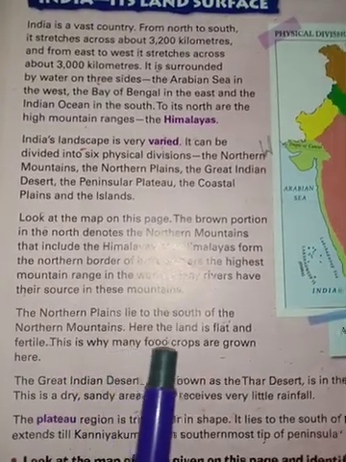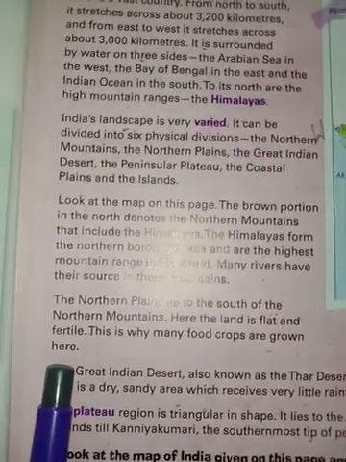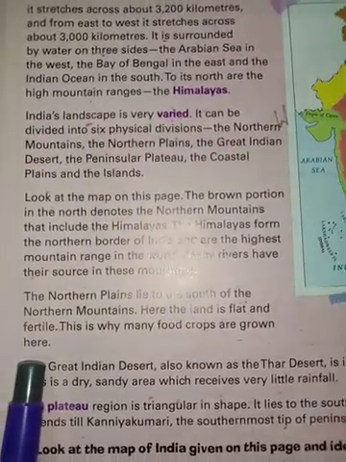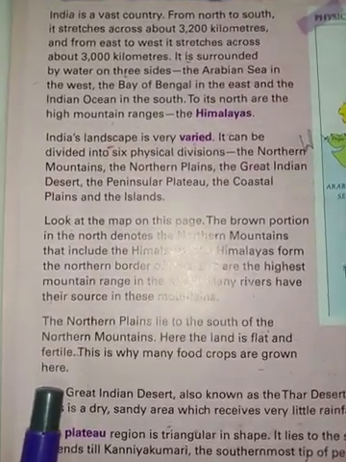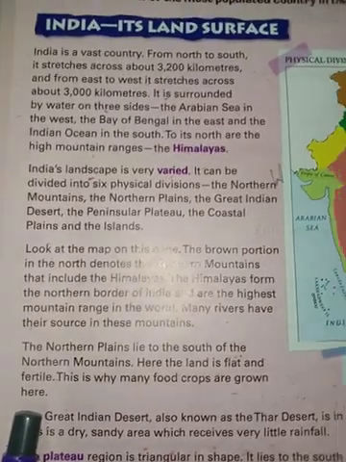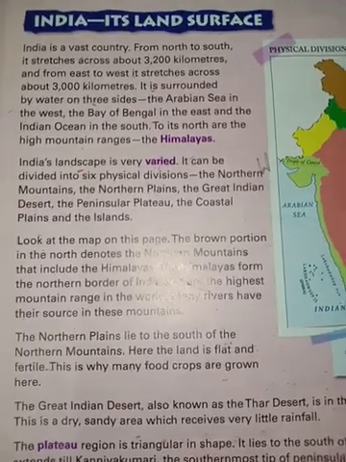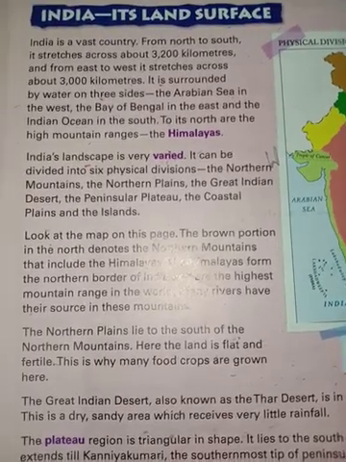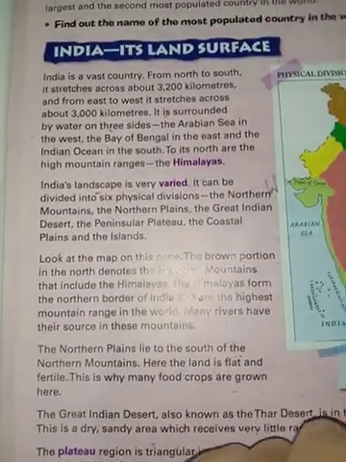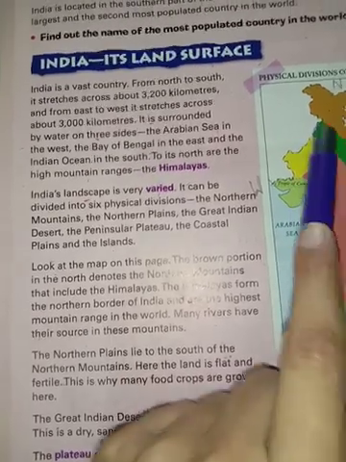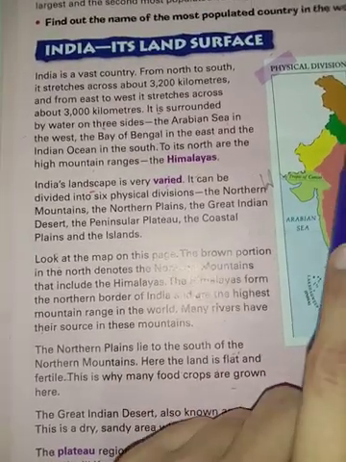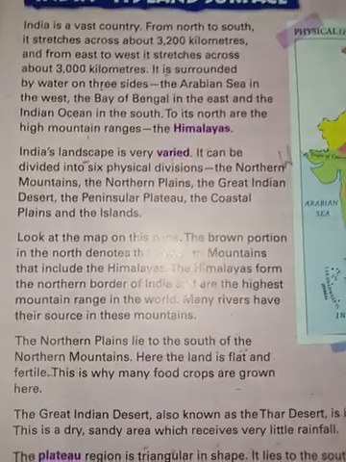That is why many food crops are grown here in the northern plain area. The cultivation of crops is very good here. Many different kinds of crops are grown in the northern plain. You can see this greenish area. Here different types of crops are grown.